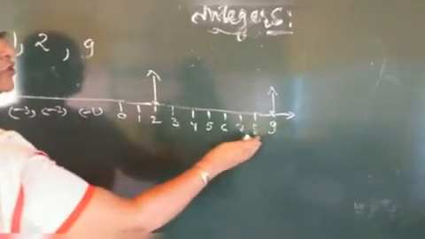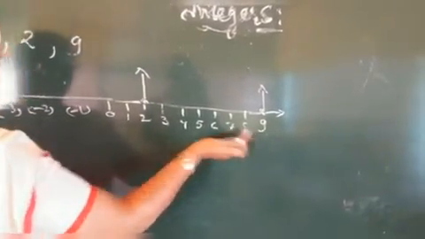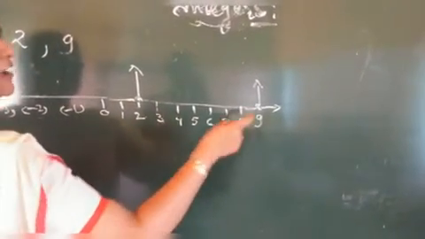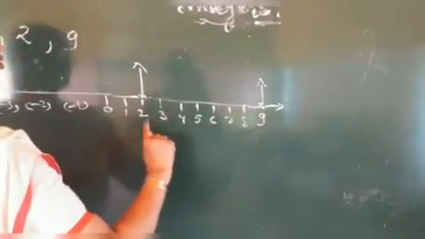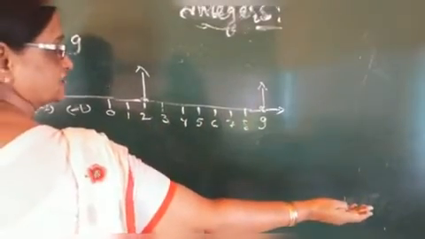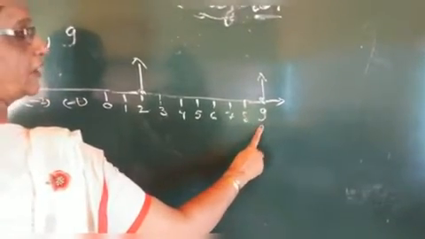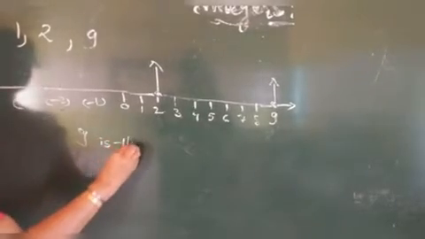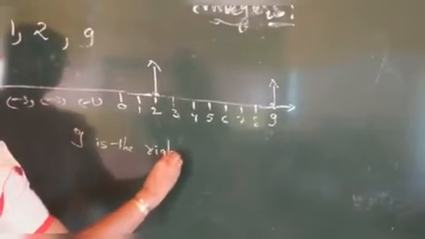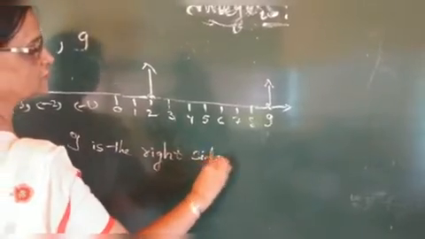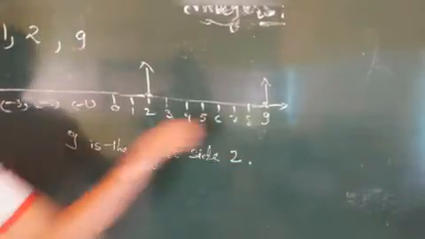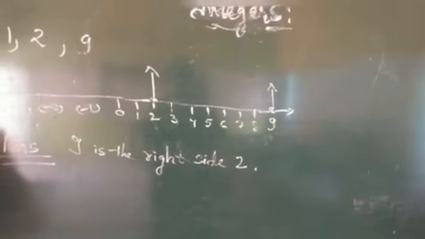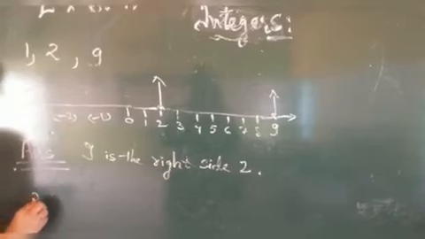From this you can better understand which number is on the right side of the other one. Now 9 is here, 2 is here. Which one is on the right side? 9. 9 is on the right side of 2. It is our answer.